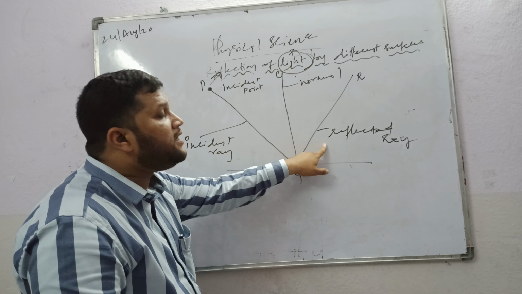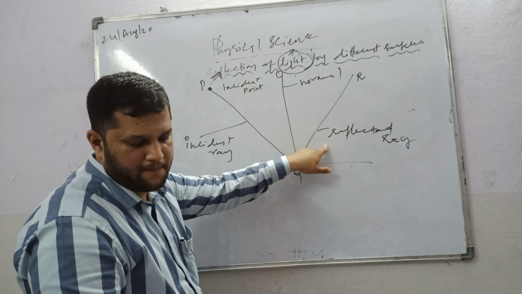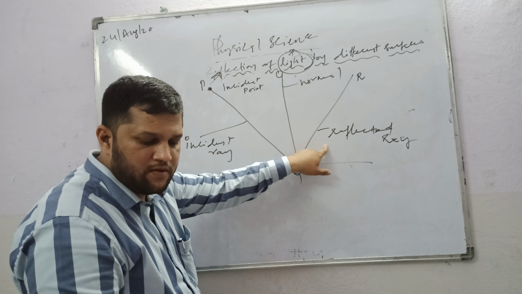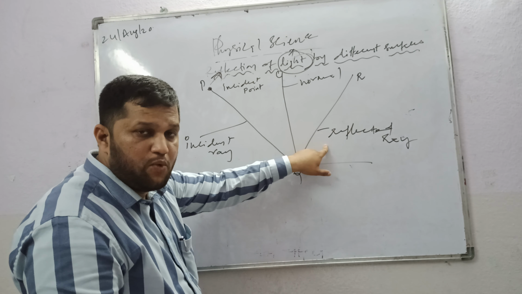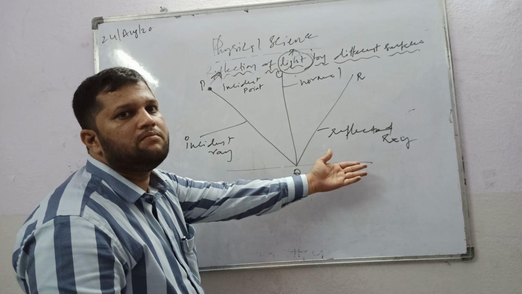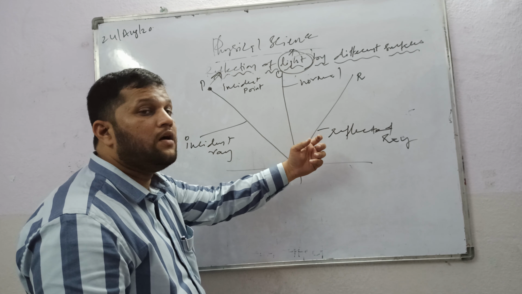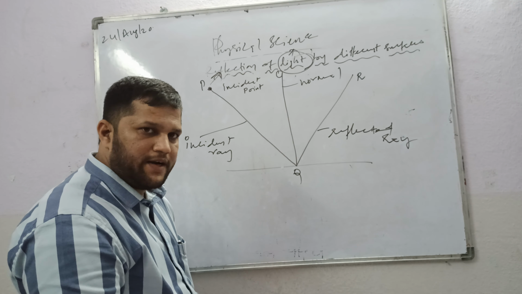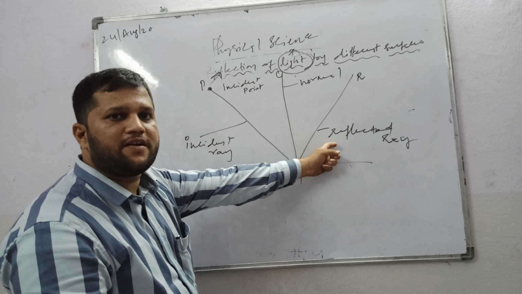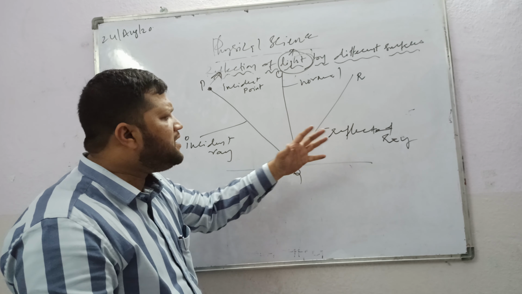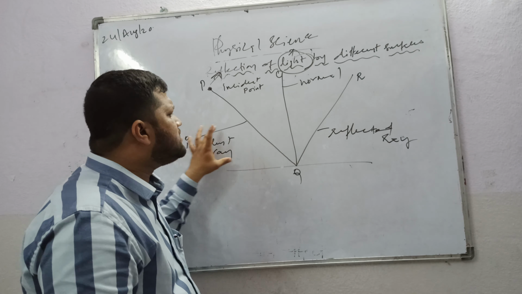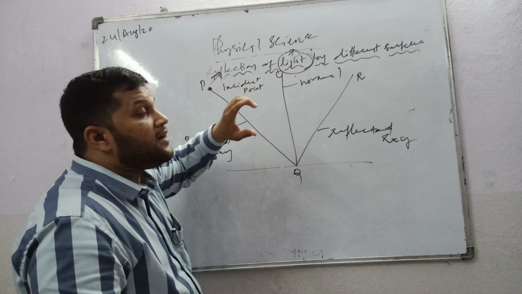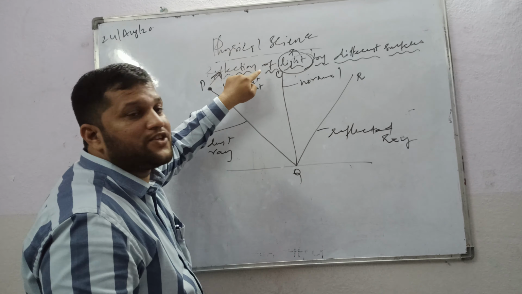The outgoing ray after reflection, moving in the second medium, is called the reflected ray. Understand about the incident ray and the reflected ray? Why are we understanding the incident and reflected ray? Because we are learning the chapter of reflection at different